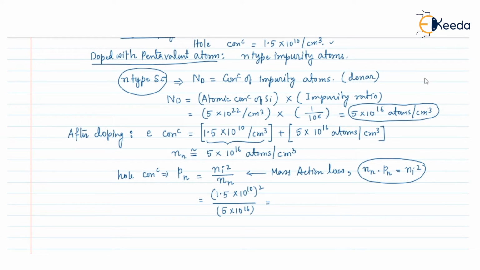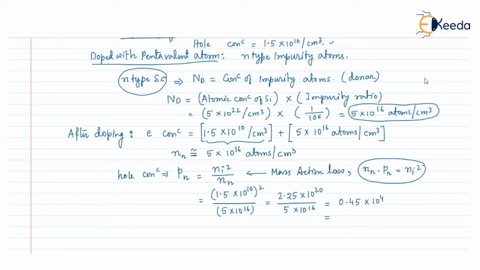After doing the calculation, we get 2.25 into 10 to the power 20 divided by 5 into 10 to the power 16. So it will give us 0.45 into 10 to the power 4.